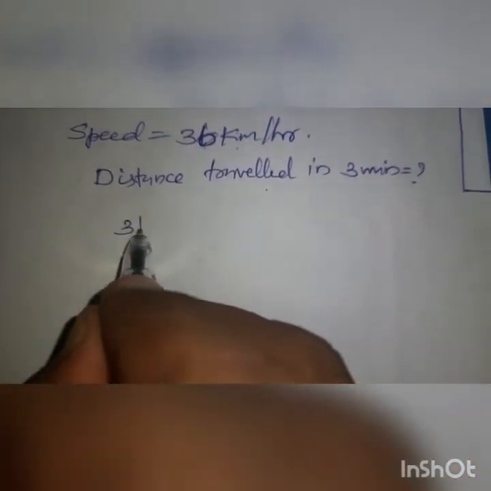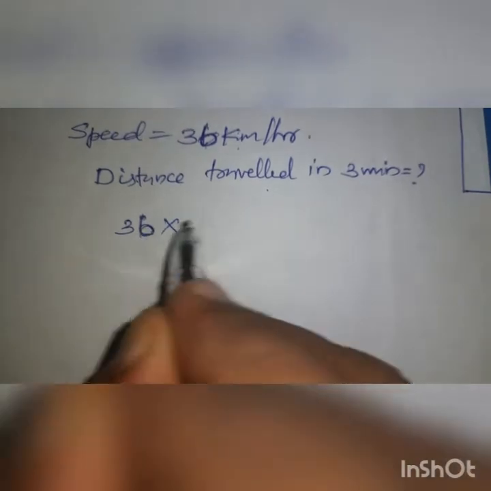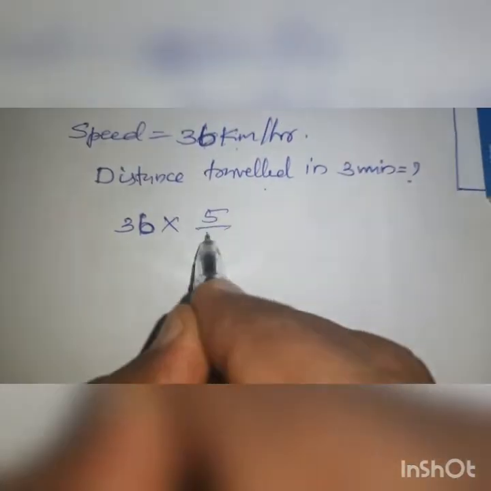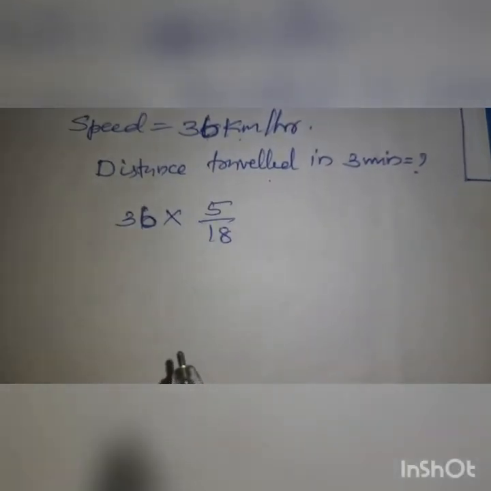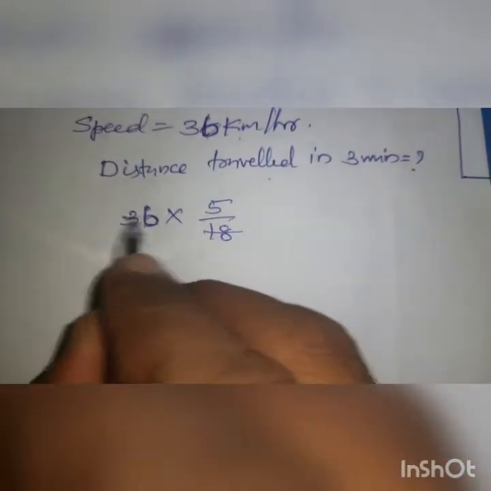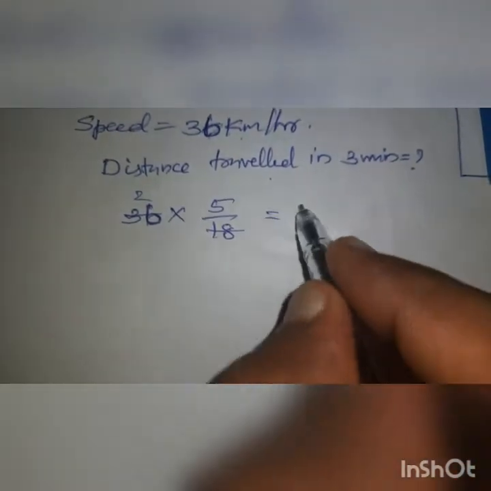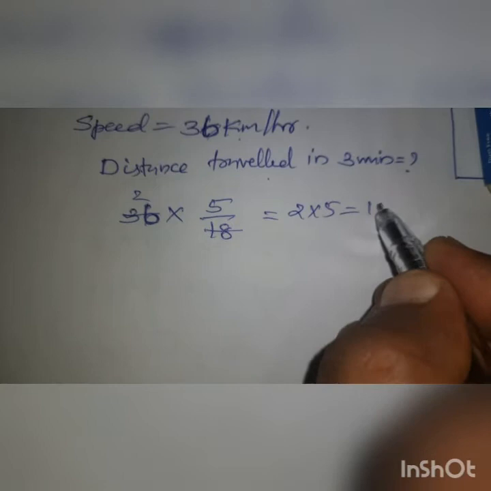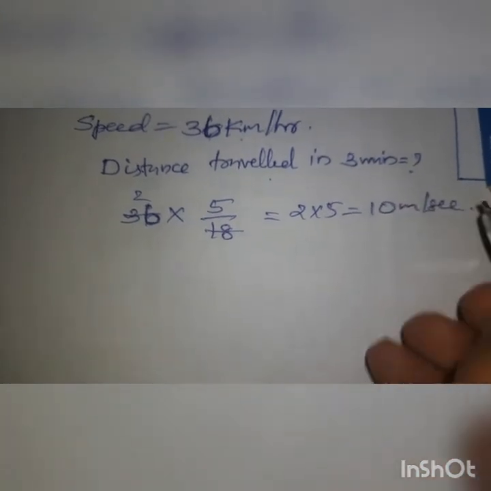So 36 into 5 by 18. 18 2s are 36. So 2 into 5 we are getting 10 meter per second.